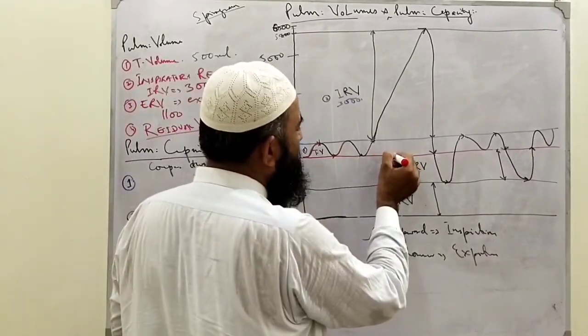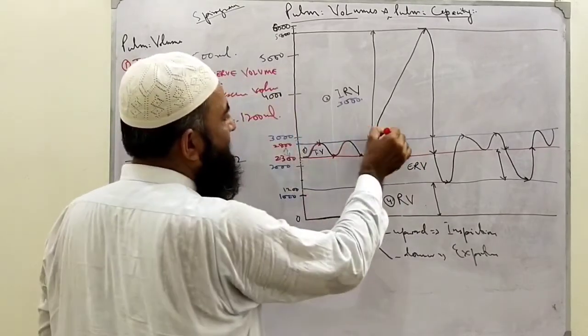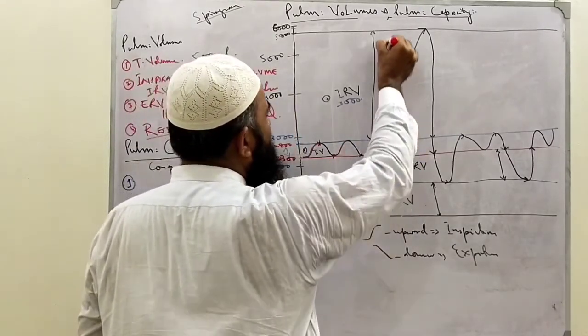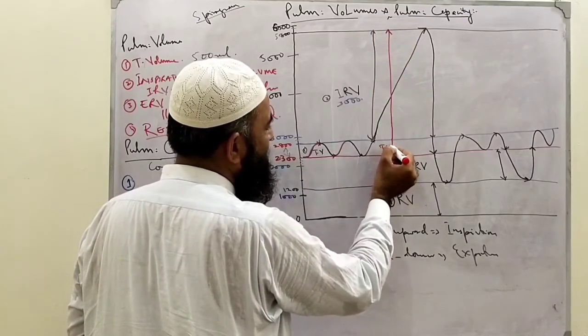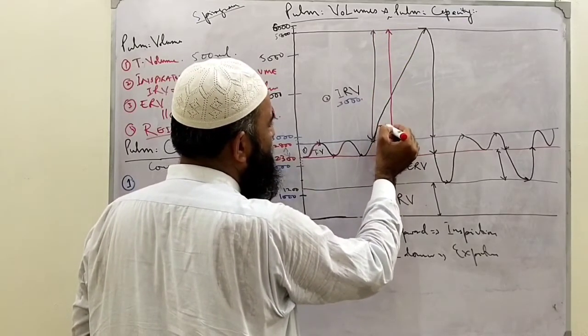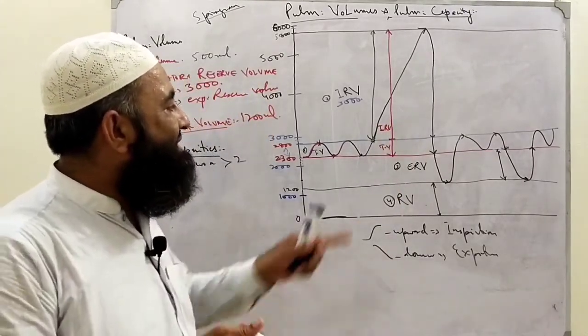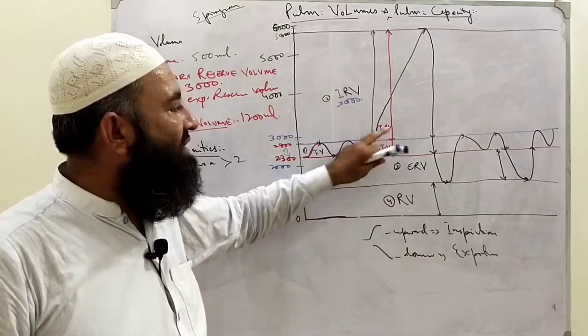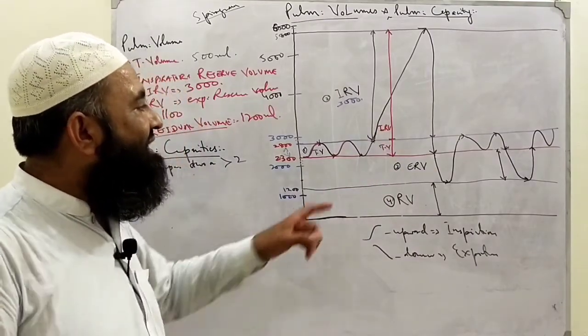Suppose, what do you think? This was the line of tidal volume, and if you go this way and I add up this, in this line, this one is tidal volume, and that one is inspiratory reserve volume from here. If we combine tidal volume and inspiratory reserve volume, what is this called?